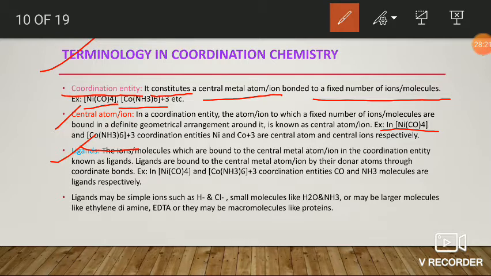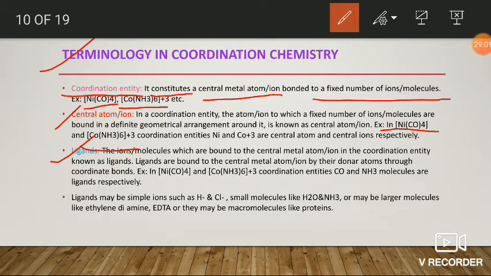Ligands are nothing but the ions or molecules which are directly bonded or connected to the central atom or ion through coordinate bonds. That is, the molecules or ions which are bonded to the central atom or ion through coordinate bonds are generally known as ligands. Generally, ligands are connected to the central atom through a donor atom. Generally, a donor atom contains at least one lone pair of electrons.